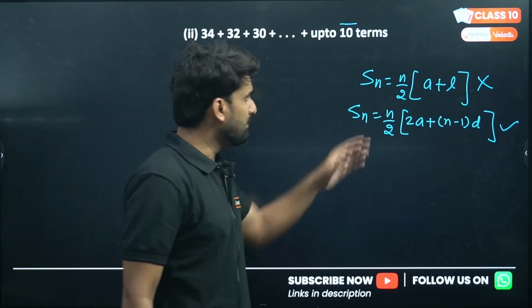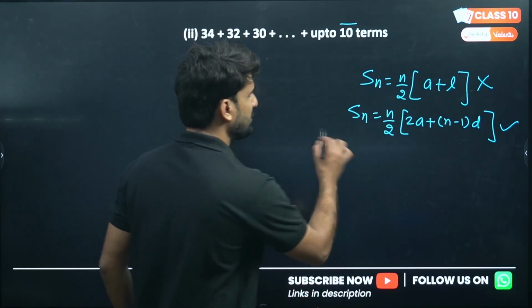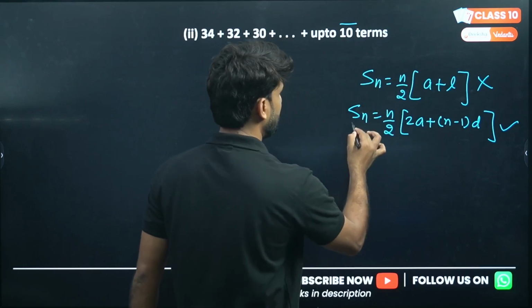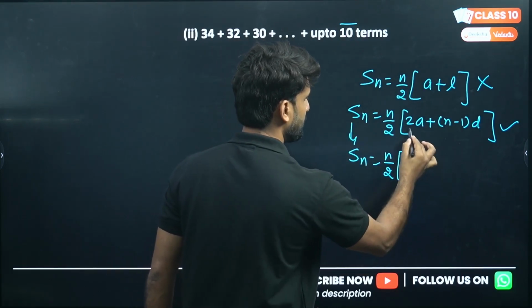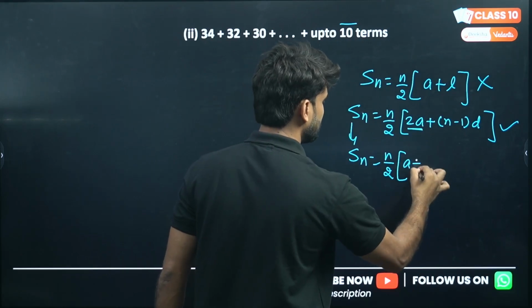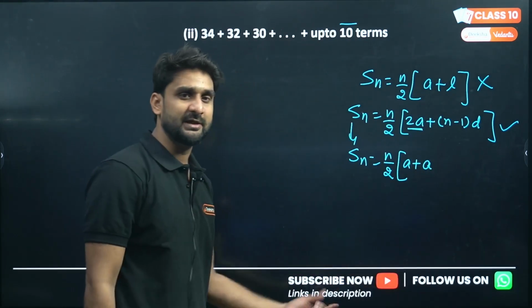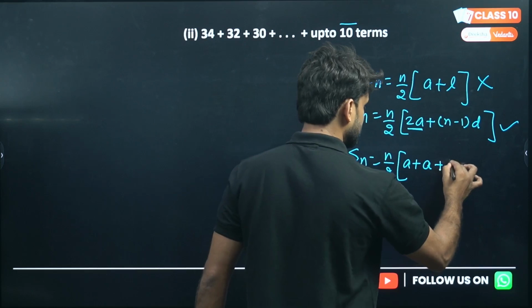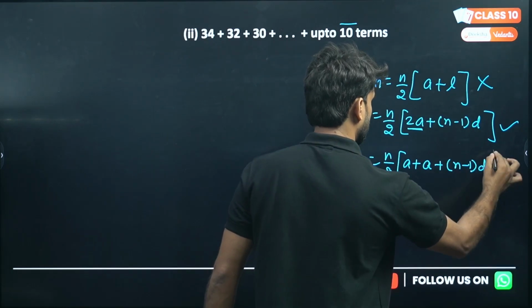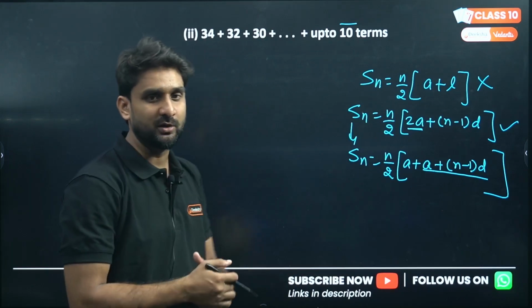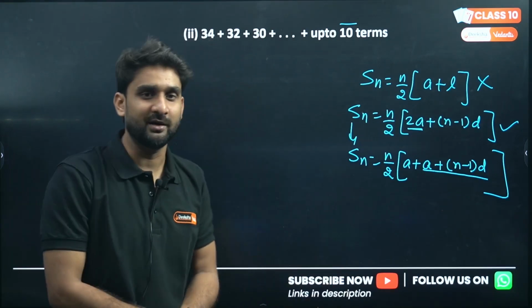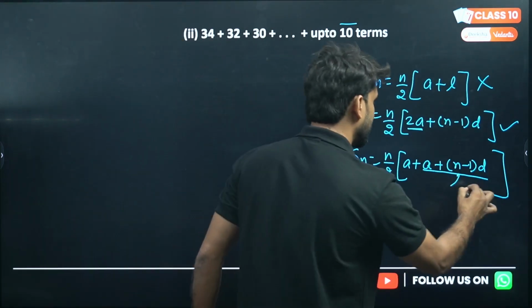Right? And both the formulas are the same. Look at how this formula is derived. If I modify this formula, 2a, if I split this 2a as a plus a, now a plus n minus 1 into d is equal to the nth term formula, a plus n minus 1 d, and that is why we are taking l here.